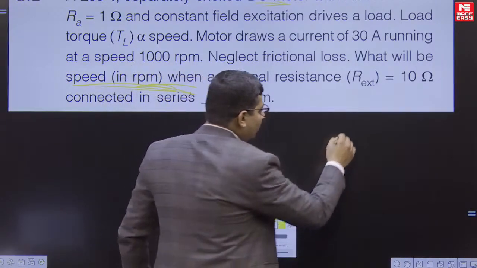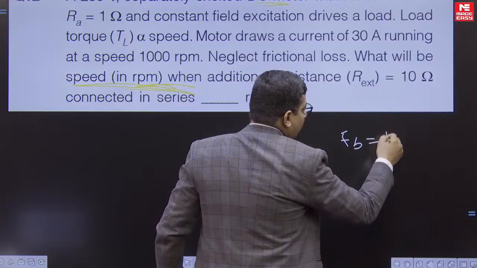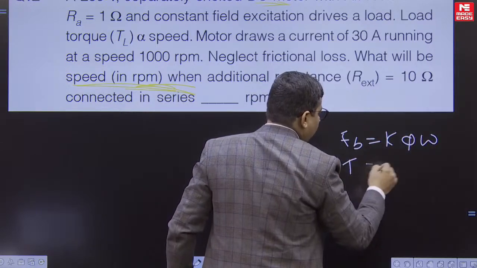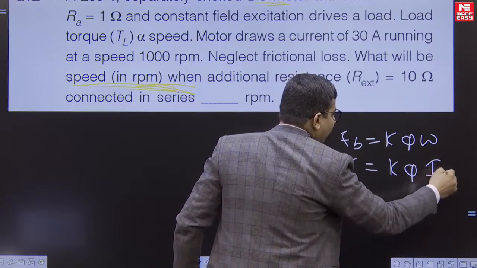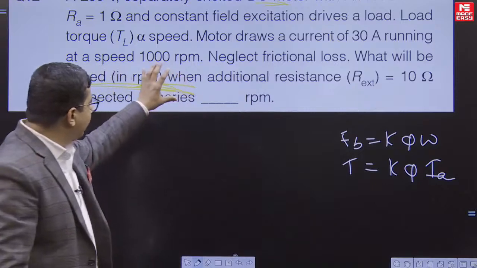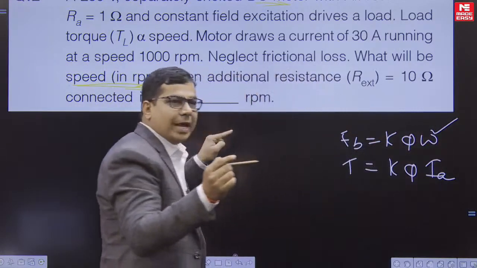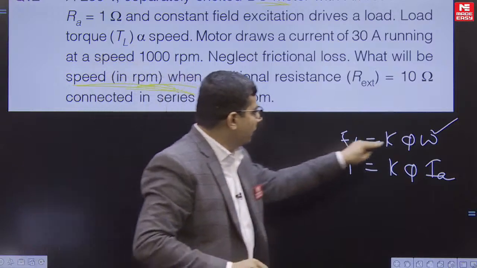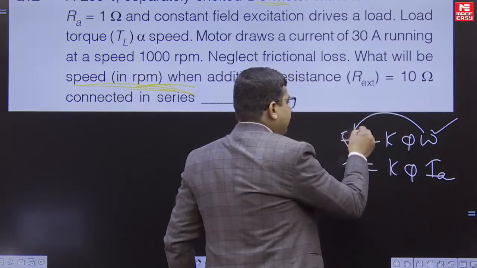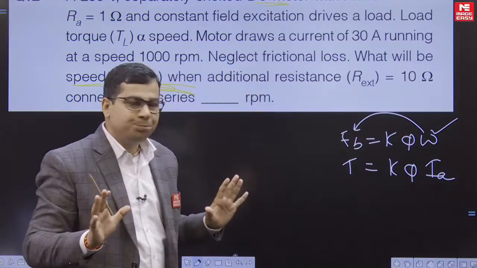If you can remember only two equations, Eb is equal to K phi omega and torque is equal to K phi Ia, right? In that relation also, as a speed is asked, first of all we have to focus on the speed, correct? So the speed is related to Eb. This is clearly visible, yes or no? Yes sir.